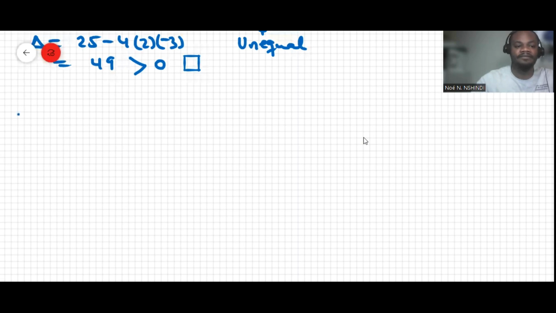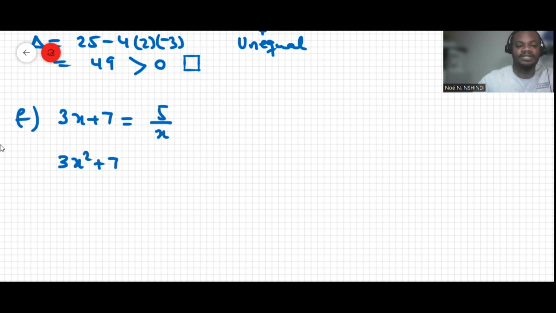We can also do F, which is given by 3x plus 7 equal to 5 over x. So if we multiply the whole equation by x, this will be 3x squared plus 7x equal 5. If we move the 5 over, that makes 3x squared plus 7x minus 5 equals 0.